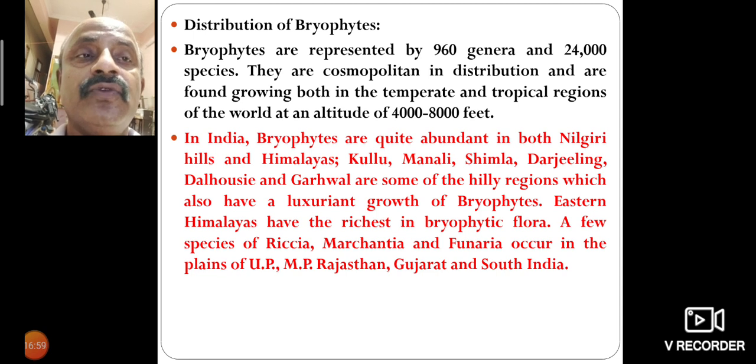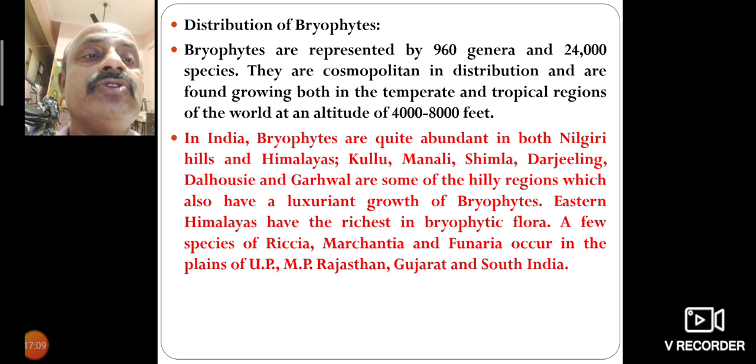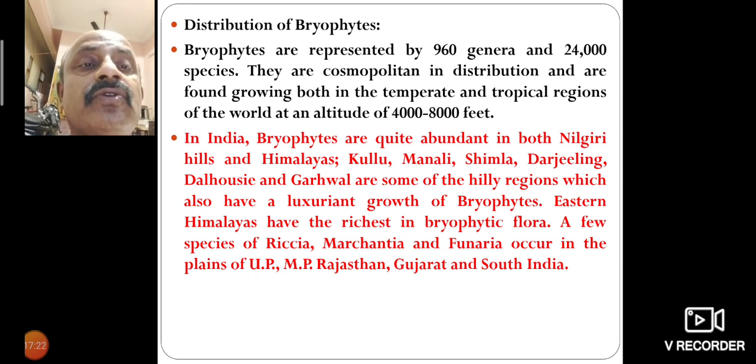In India, bryophytes are quite abundant in both the Nilgiri Hills and the Himalayas. Kullu, Manali, Shimla, Darjeeling, Dalhousie and Garhwal are some of the hilly regions which also have a luxuriant growth of bryophytes.